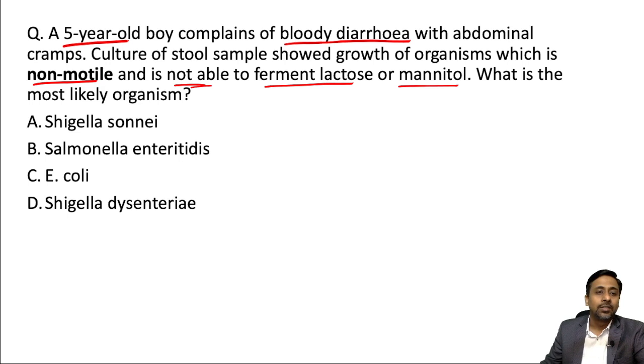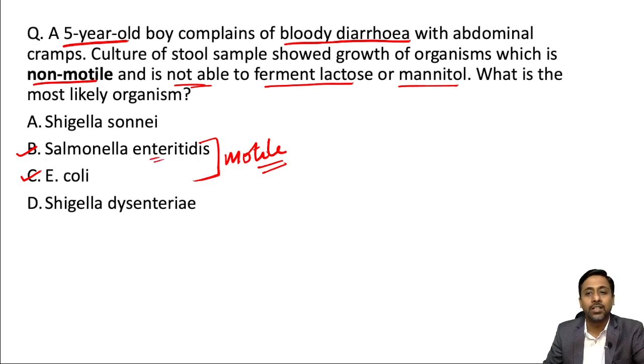If you see among the options given, option C and option B are motile with few exceptions, but these two species are definitely motile, so the answer will be either A or D. The other information given is that it is not able to ferment lactose or mannitol.